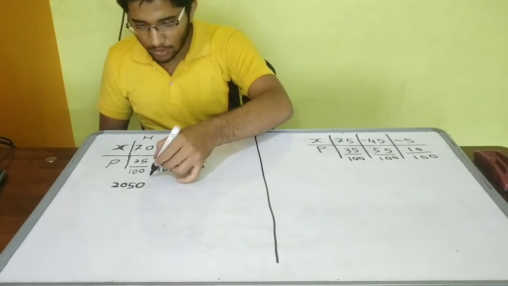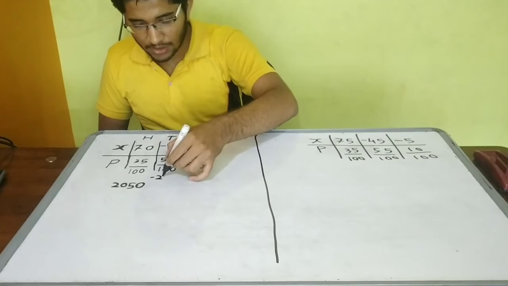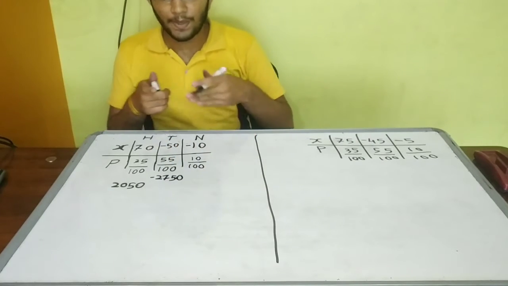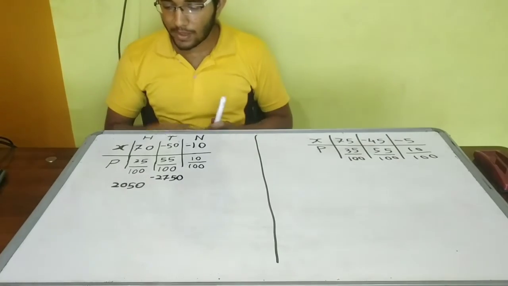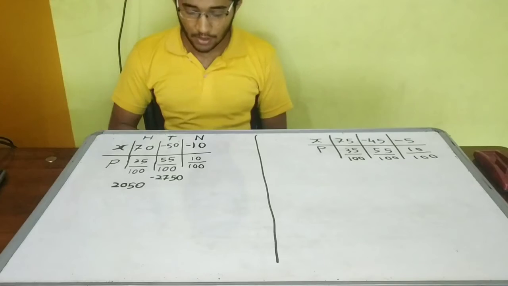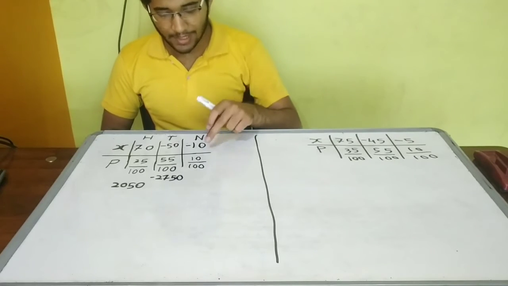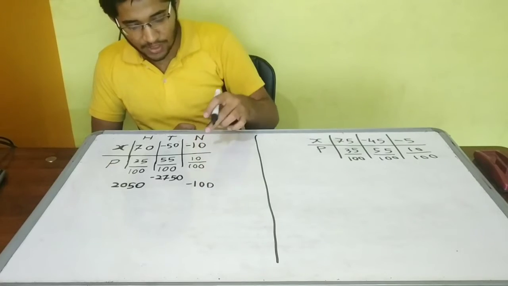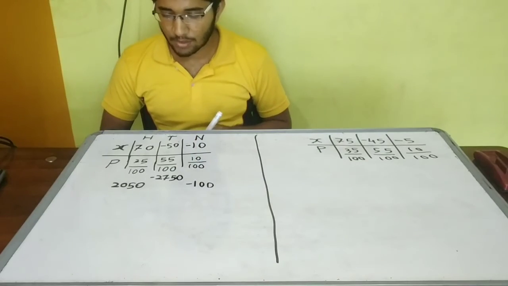So negative 2750. The meaning of the negative sign here is that we are paying that amount. So we will receive 2450, we will pay 2750, and for this part 10 into 10 is 100, so we will pay 100 more rupees for the remaining 10 games.